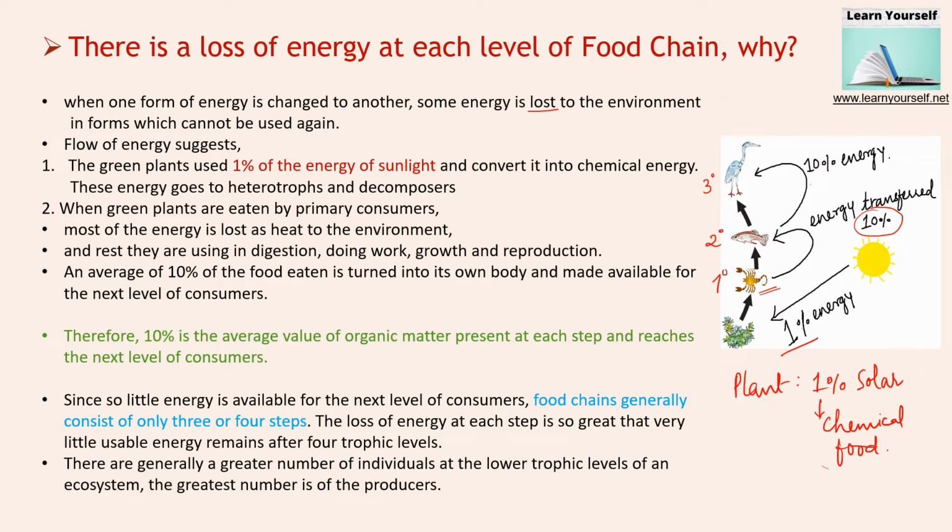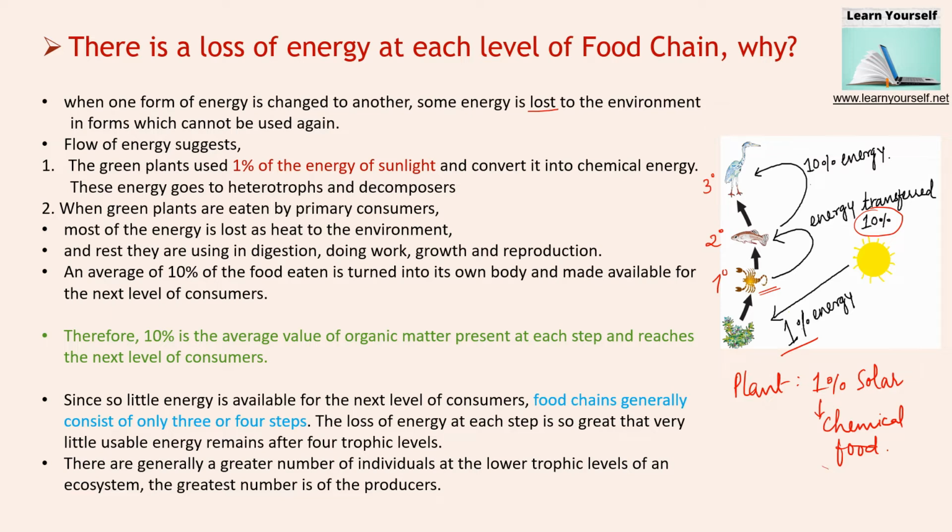Now let us understand the text. The green plant uses 1% of the energy of sunlight and converts it into chemical energy. This energy goes to heterotrophs and decomposers. So it will go to all the levels of consumers, heterotrophs and decomposers.